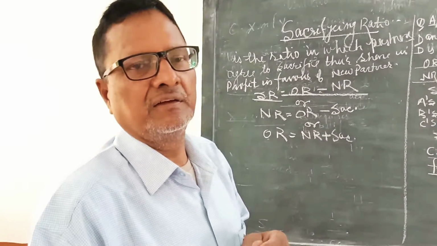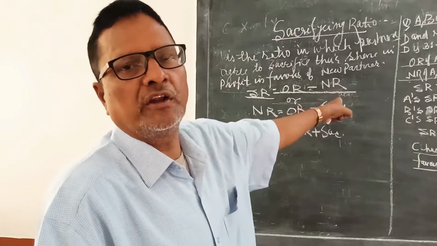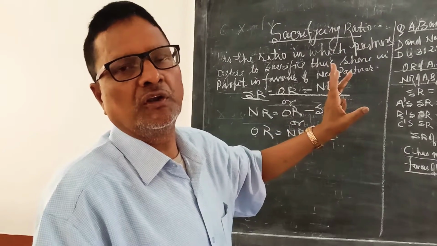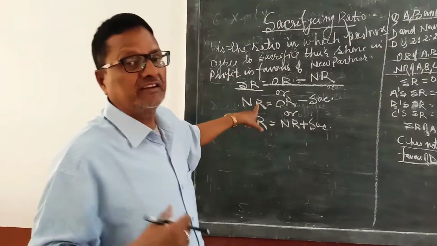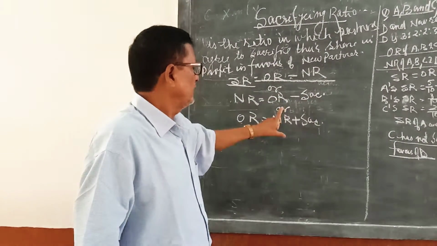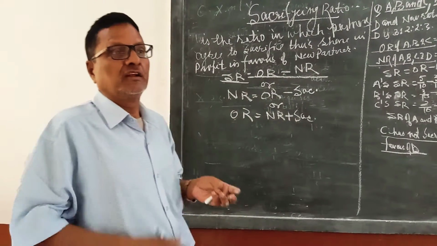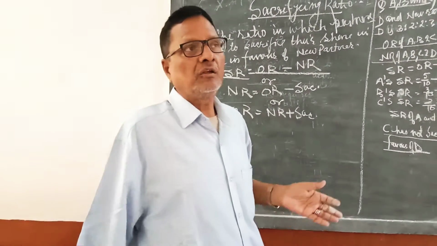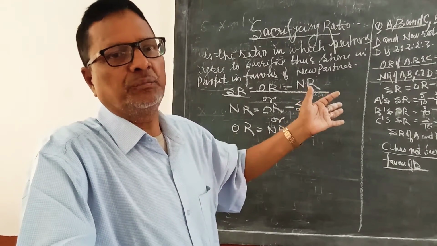The formula of sacrificing ratio is old ratio minus new ratio, and this formula will give the other two formulas also, that is new ratio is equal to old ratio minus sacrifice, and old ratio is new ratio plus sacrifice. Now we will solve some questions regarding calculating sacrificing ratio.